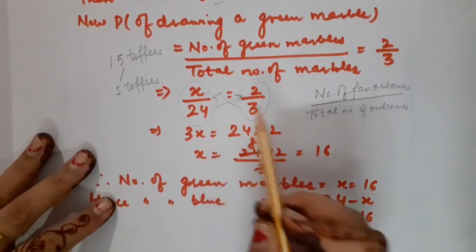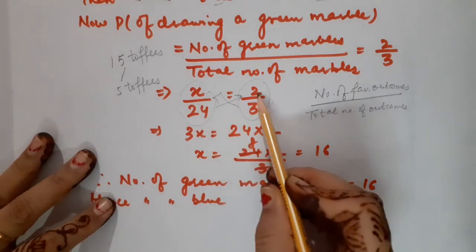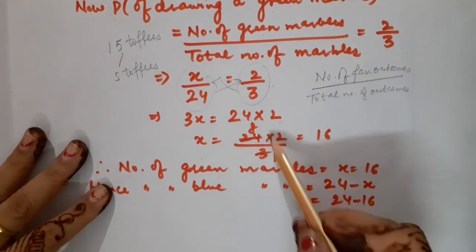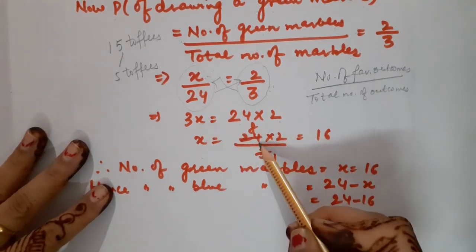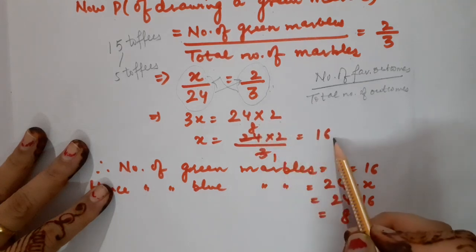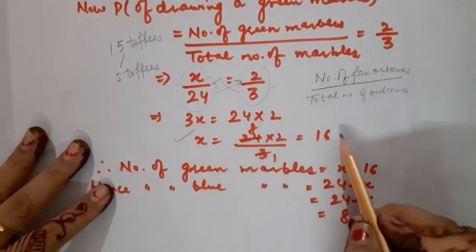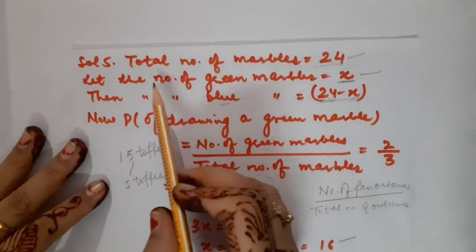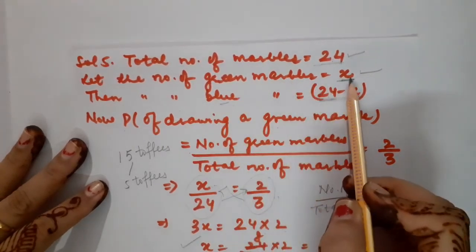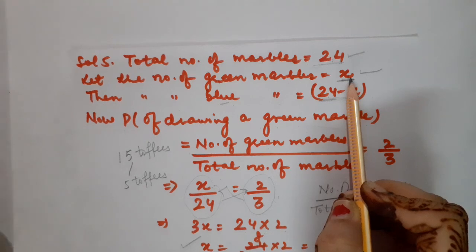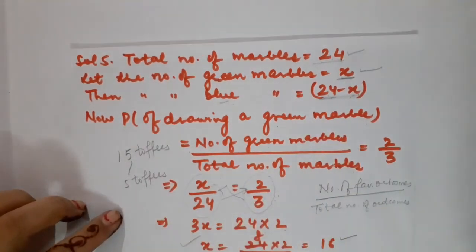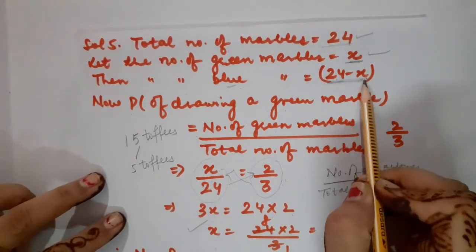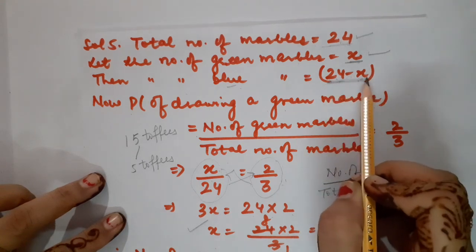Now while cross multiplying, it would become 3x is equal to 24 into 2. So x is equal to 24 into 2 upon 3. 3 ones are 3. 3 8s are 24. So 8 into 2 will become 16. So children, we have calculated the value of x, that is 16. But what was x? x was the number of green marbles. But in the question, what is demanded? In the question, we are asked to calculate the number of blue marbles. So what is the number of blue marbles? This is 24 minus x. Correct?